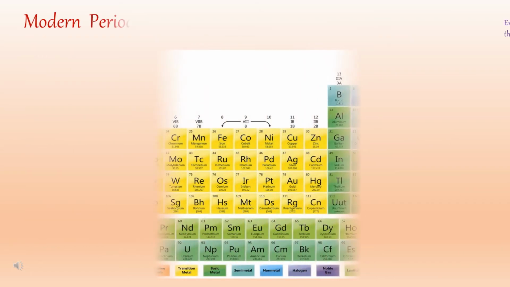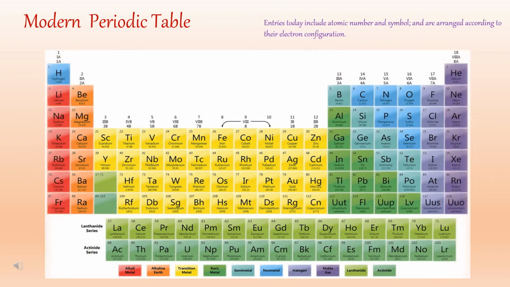In a modern periodic table, the entries of element include atomic number and symbol, and all the elements are arranged according to their electron configuration. Electron configuration means the distribution of electrons in various orbit according to the capacity of the orbit. You can see the elements of modern periodic table are shown by their symbols along with their atomic number in the picture shown on the screen.